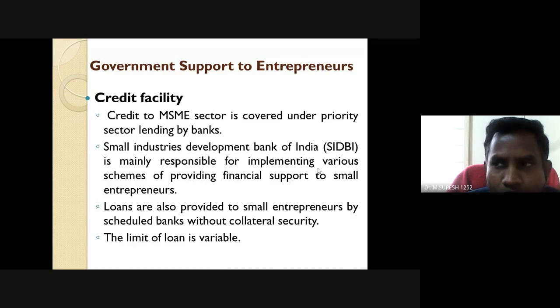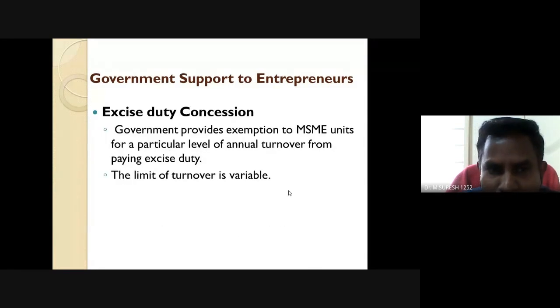A small entrepreneur, based on the business, may take a turnover of like 10 to 15 crore. SIDBI also provides loans to small entrepreneurs through scheduled banks without proper security, and the limit of the loan is variable based on the different types of business.